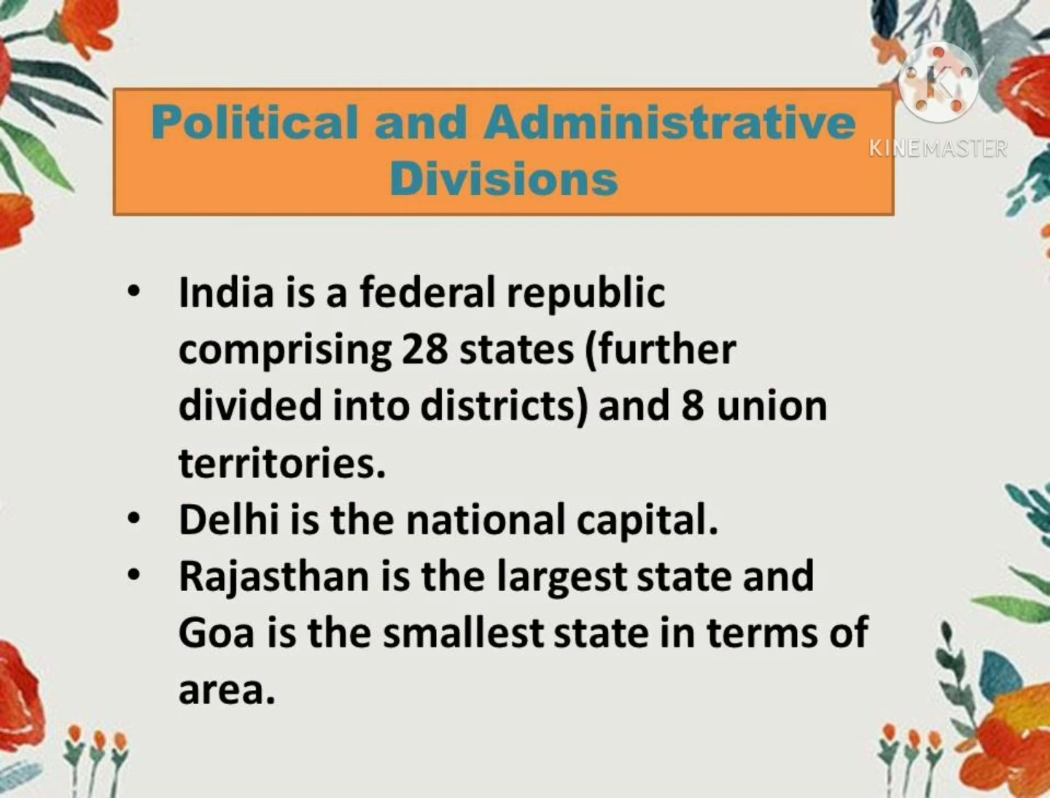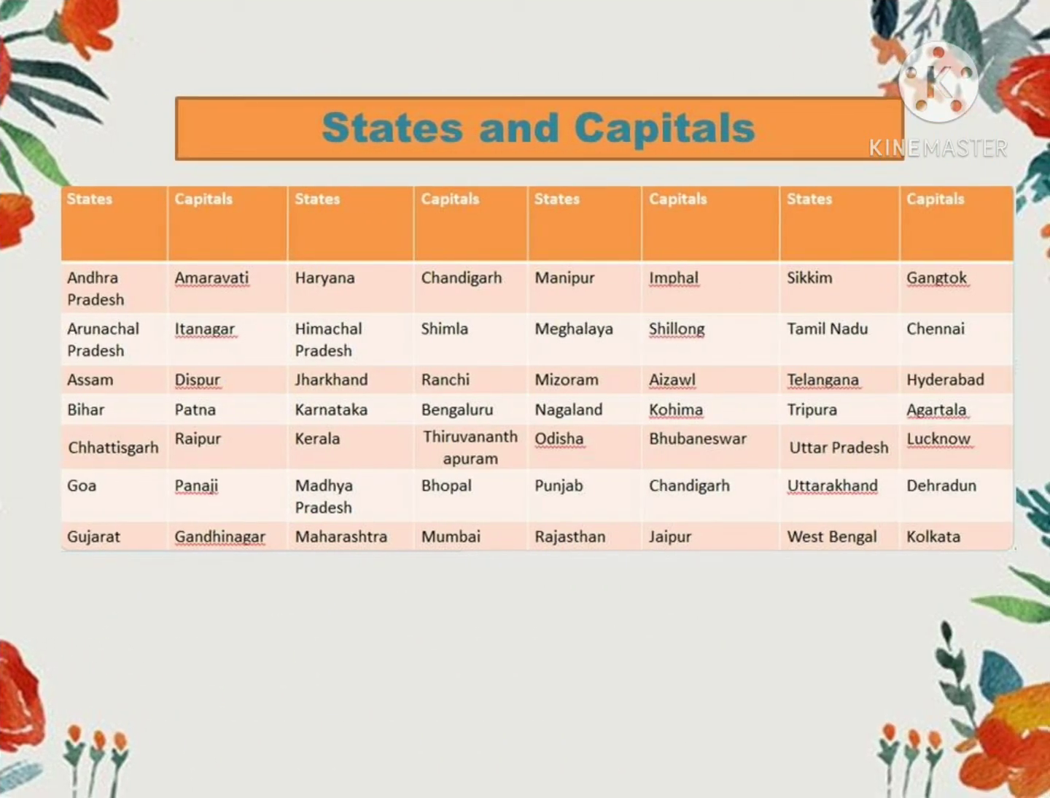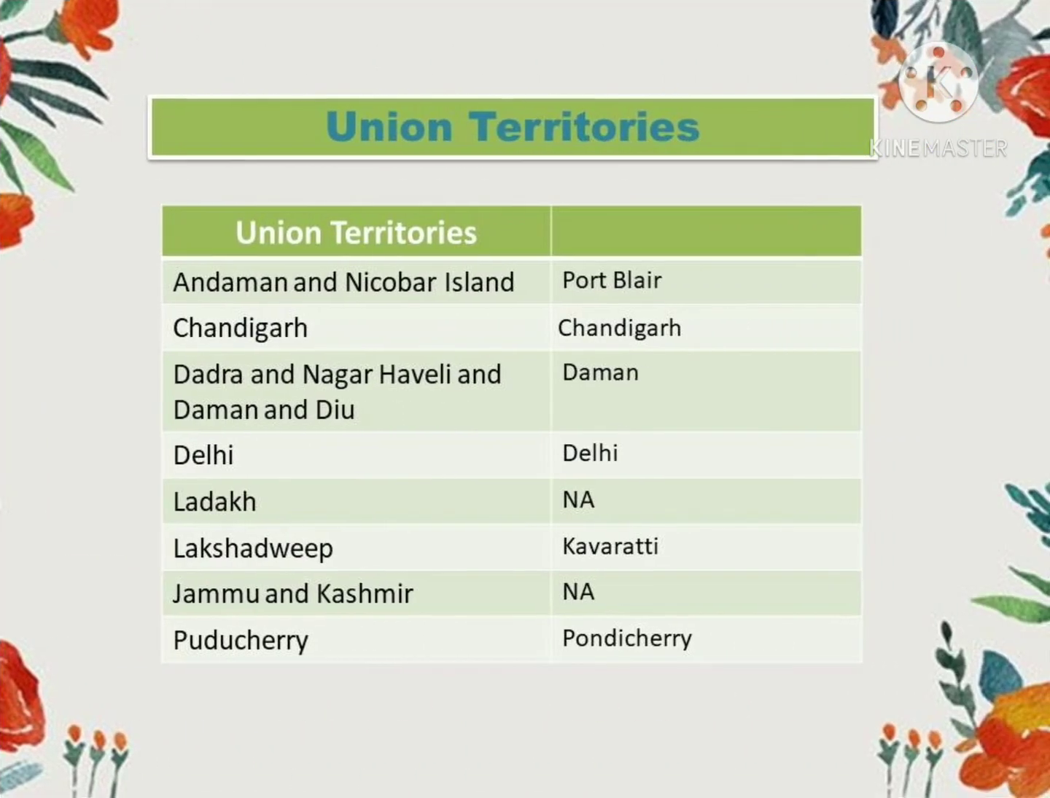Rajasthan is the largest state and Goa is the smallest state if we talk about the area. अगर हम एरिया की टर्म्स में बात करें तो राजस्थान सबसे बड़ा स्टेट है and Goa is the smallest one. So these are 28 states with their capitals. Earlier, the total number of states were 29 after Telangana, but it is now 28 as Jammu and Kashmir is now a union territory. Here are the names of the union territories with their capitals.